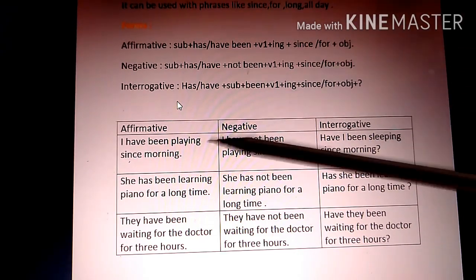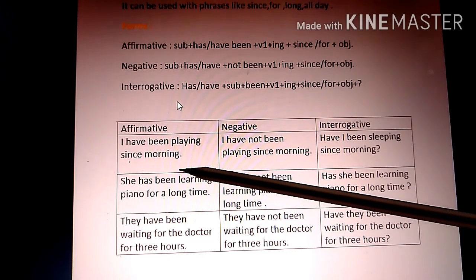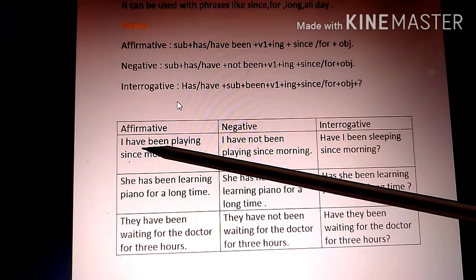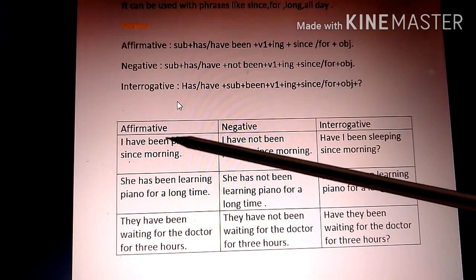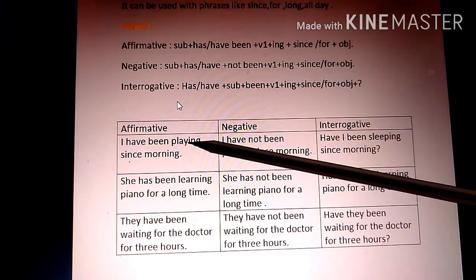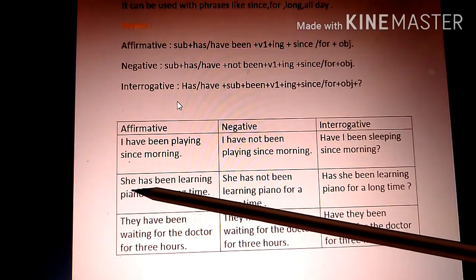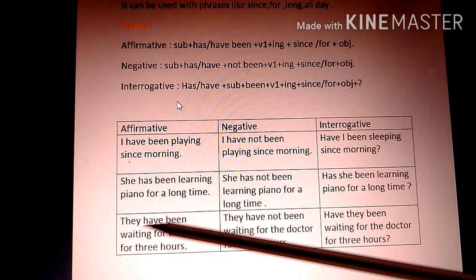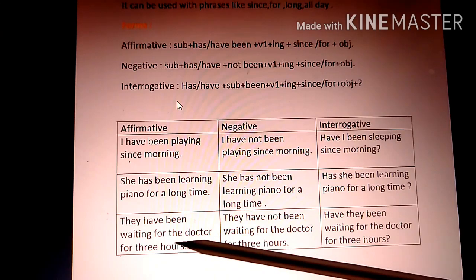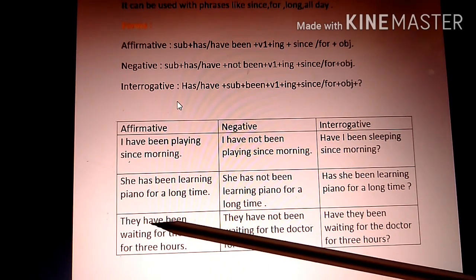Then see the examples. I have been playing since morning. With I have used here have been. Play plus ing, so playing is the ing form of the verb. Next, she has been learning piano for a long time. With she, it is a singular subject, I have used has been. Then they have been waiting for the doctor for 3 hours. So they here is plural subject and have been I have used here.